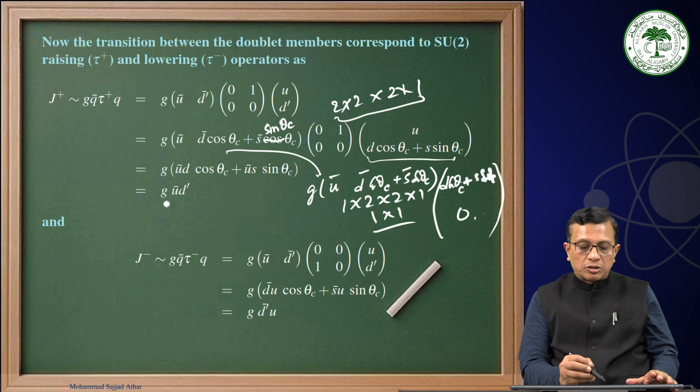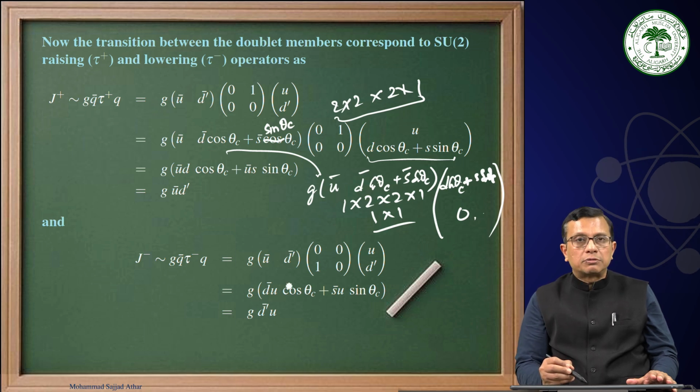Now similarly, if we talk about J minus, which is G q̄ τ− q, now following the same analogy, this will be G d̄′ u. And remember this d̄, why we are saying that?